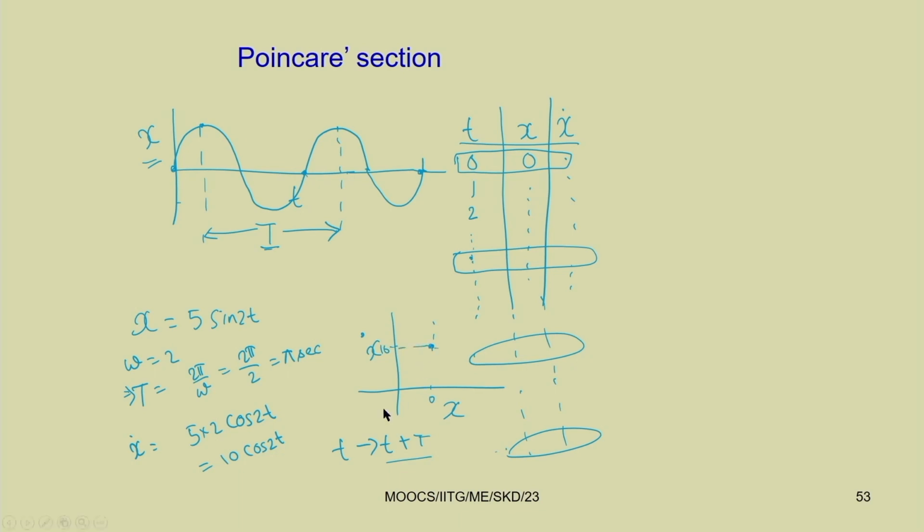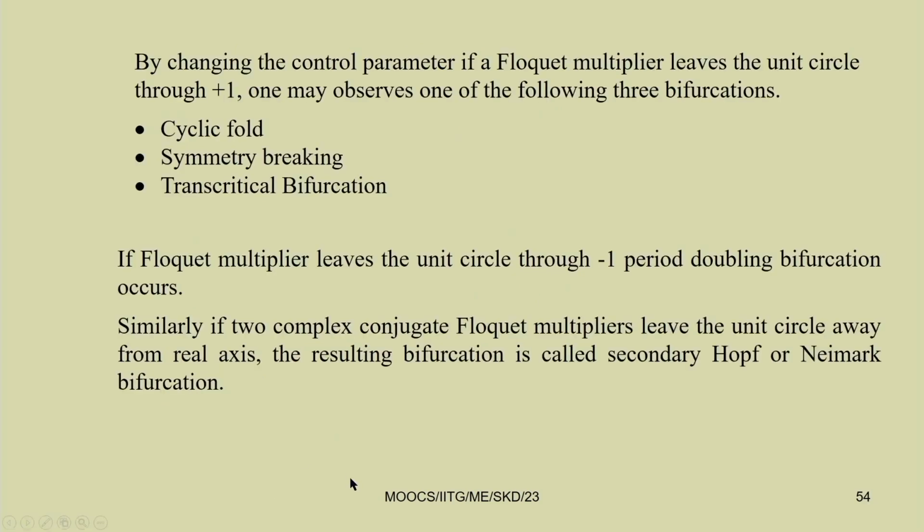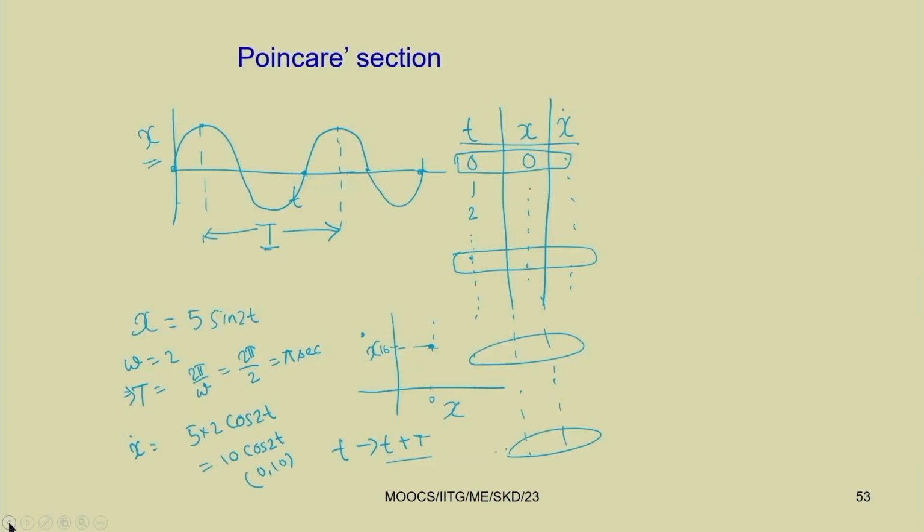Every time you are sampling it, you will get this single point, 0 and 10. This is known as the Poincare section. That means you are sectioning this, or sampling this response at a time period T.